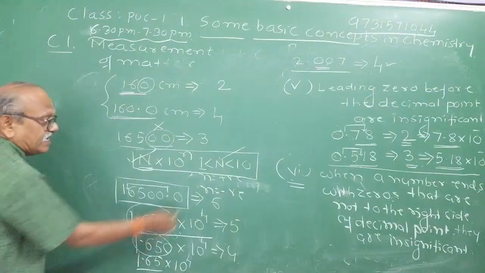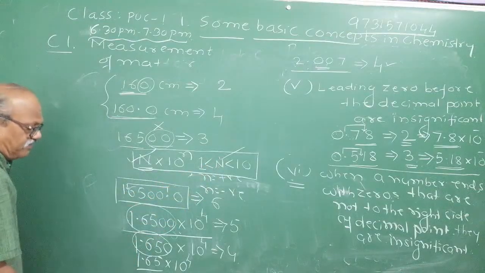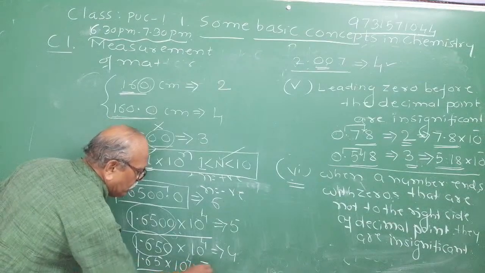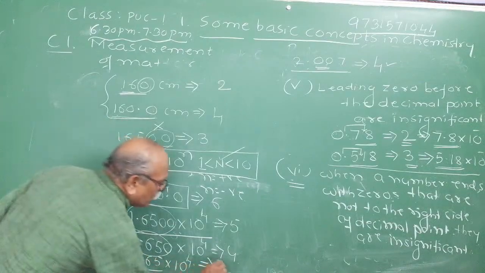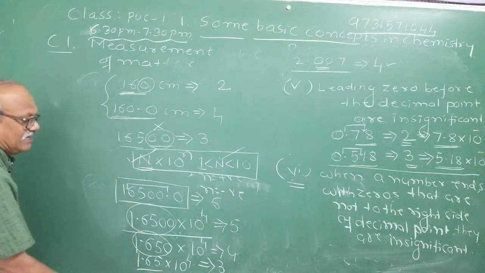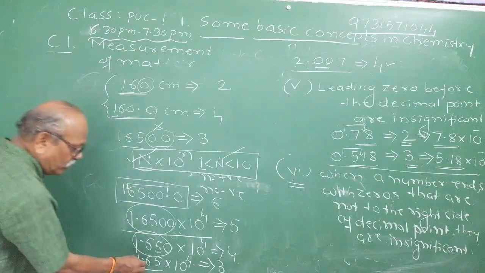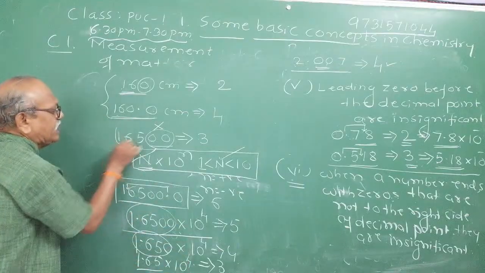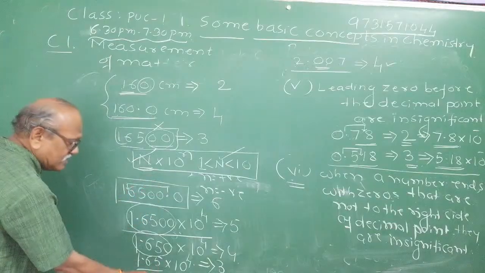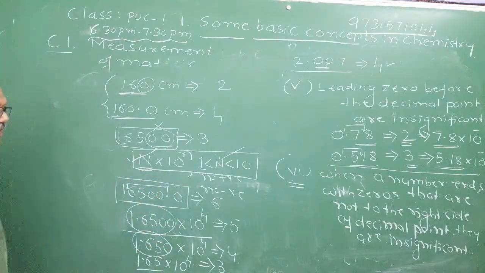This n will decide the significant figures. Now if I write 1.65 into 10 raised to 4, the number of significant figures is only 3. You have to observe only n. Are you getting me? In all the cases, you will get 16,500 only.